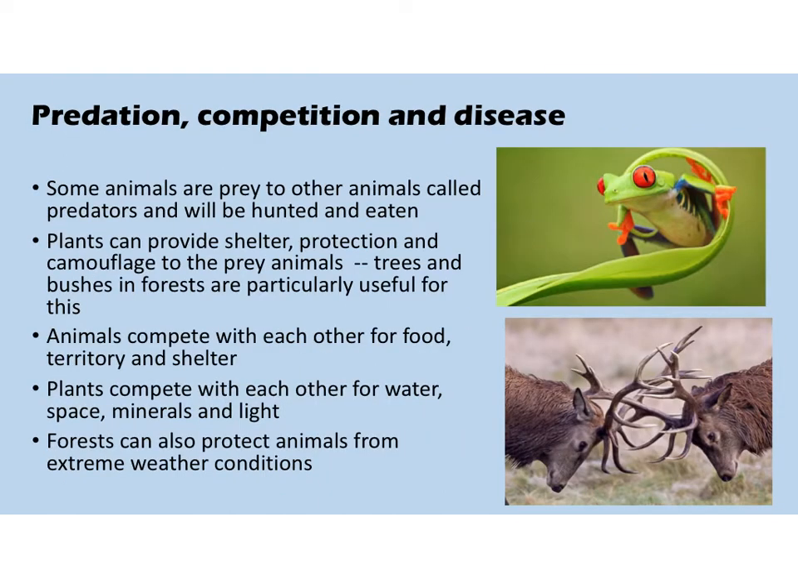Some animals are prey to other animals called predators, and the prey will be hunted and eaten. Plants can provide shelter, protection and camouflage to the prey animals. Trees and bushes in forests are particularly useful for this. Animals compete with each other for food, territory and shelter. So you can see in the picture at the bottom we've got two animals with big antlers. They are having a fight, which means they would be competing for one of these things or a mate perhaps.